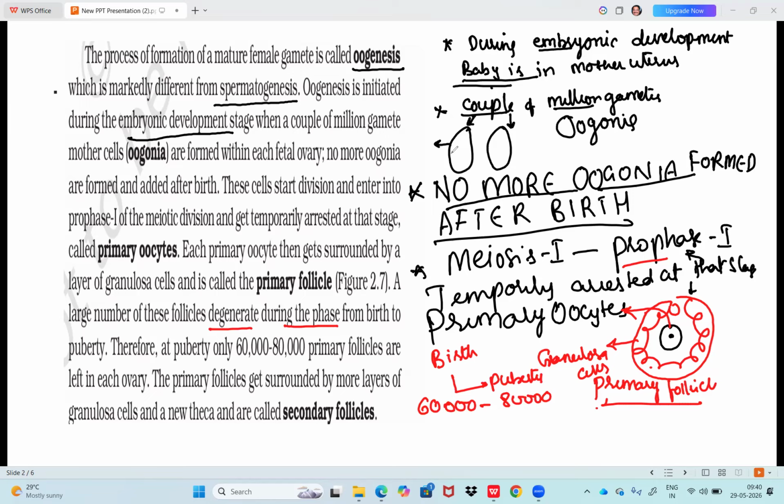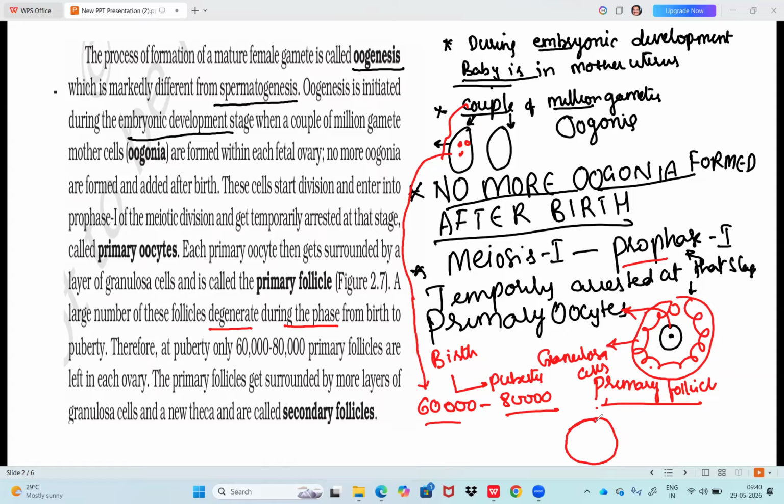So where did that number start? A couple of million oogonia are present, which turn into primary follicles. From birth to puberty, from a couple of million they reach 60,000 to 80,000. Then the primary follicle gets surrounded by more layers of granulosa cells and a new theca.